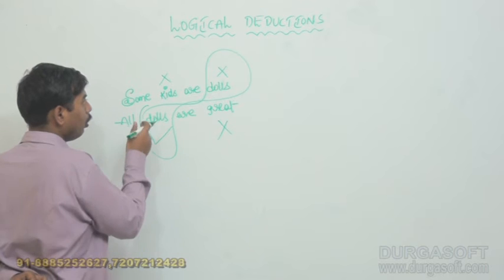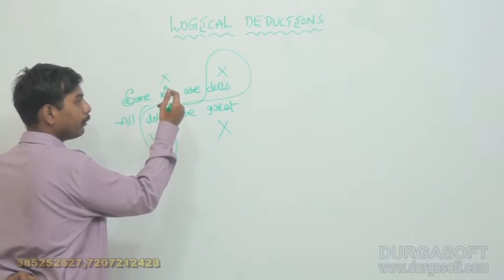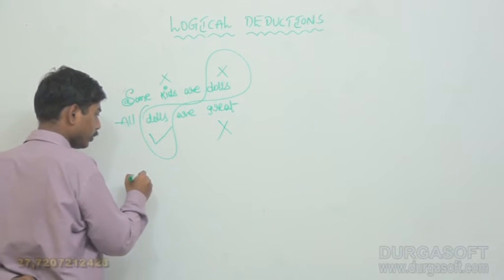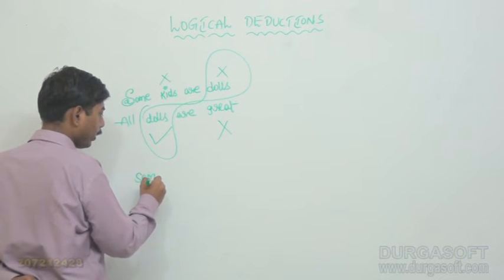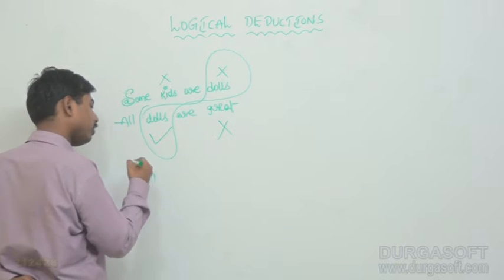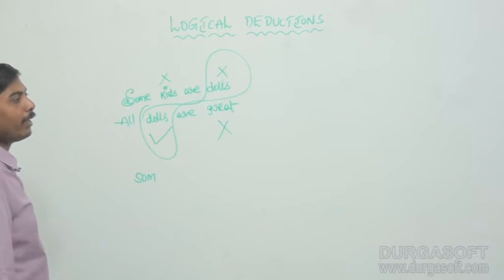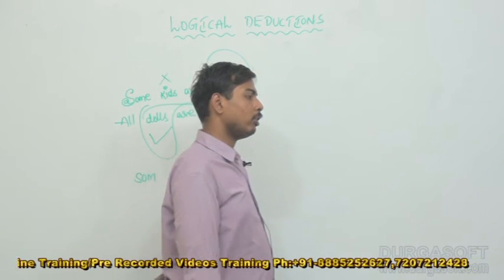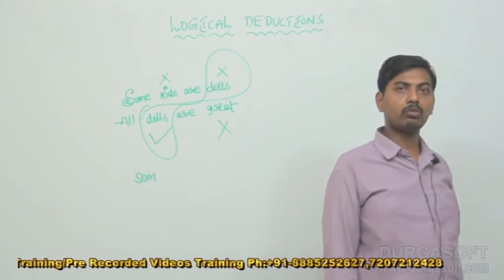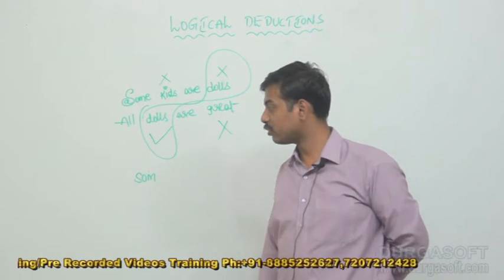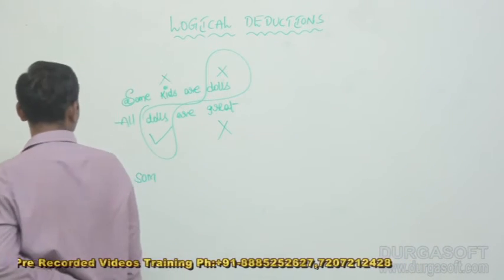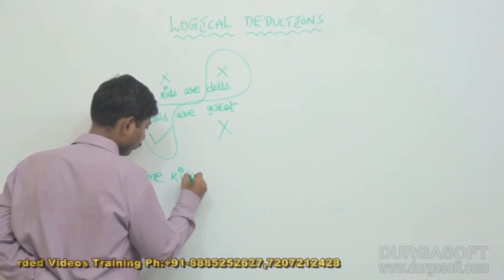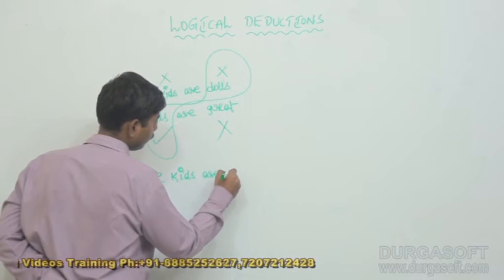Let us start here. In the conclusion, already we know the middle term should not be present. Draw the conclusion here. Particular affirmative plus universal affirmative. Definitely the conclusion should be particular affirmative only. Why? Because if any one of the statements is particular, then the conclusion is also particular. That is the rule we have seen in the discussion of the rules. So here the conclusion is: some kids are great.